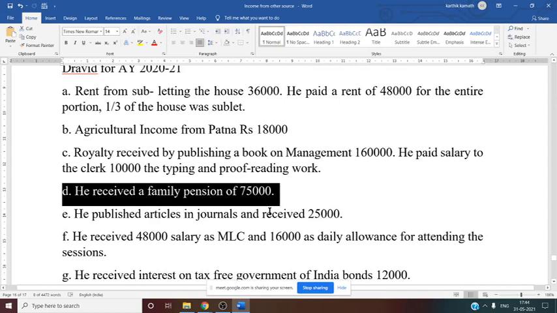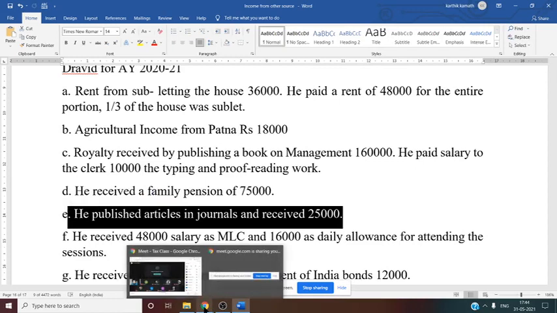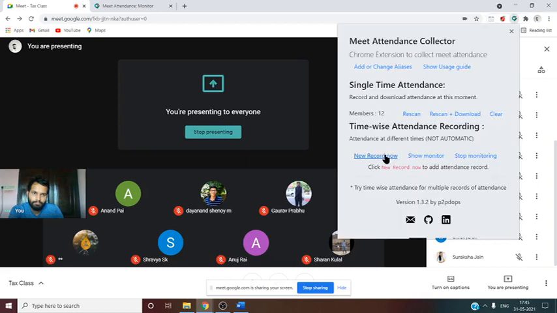So next, he wrote articles in journals and received 25,000. Whether this is considered articles published in journals, whether it is income from other source.